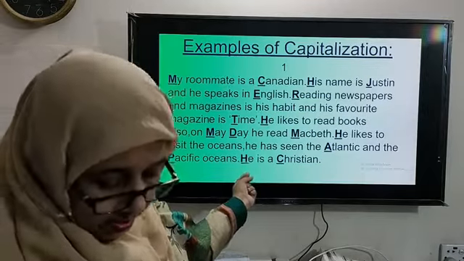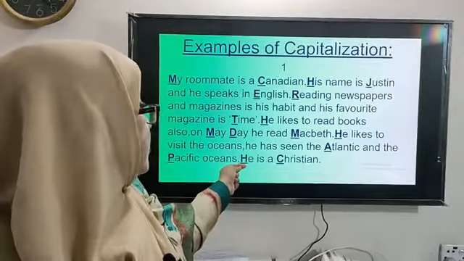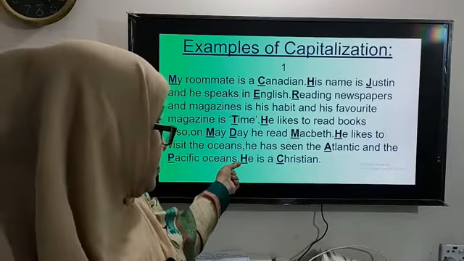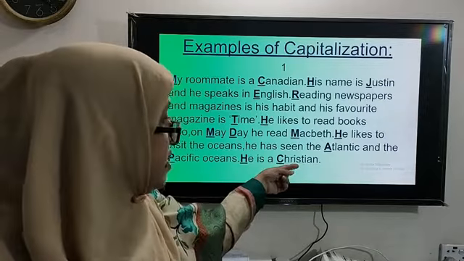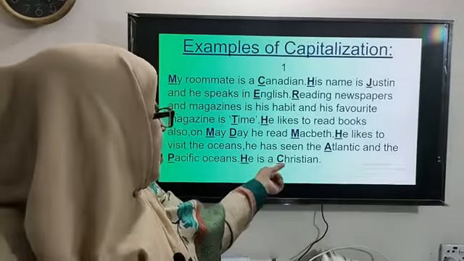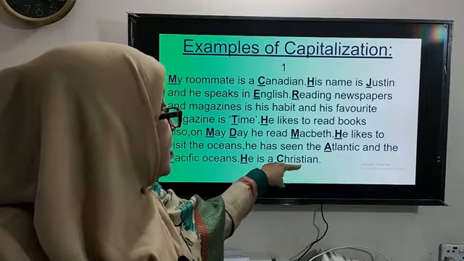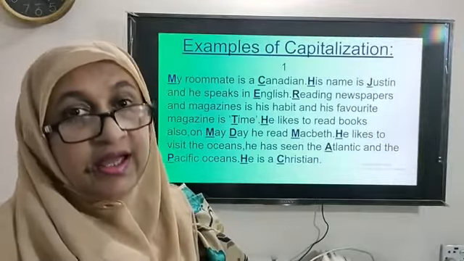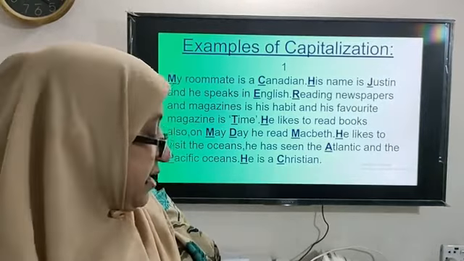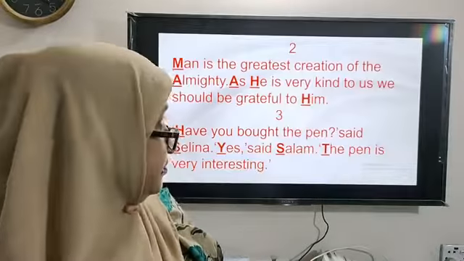Here, H is capitalized as it is the first letter of a sentence, and C in Christian is capitalized because Christian refers to the religious community. So I think they are clear to you. Then I am giving you another example.